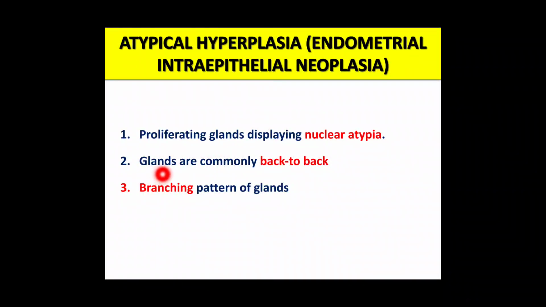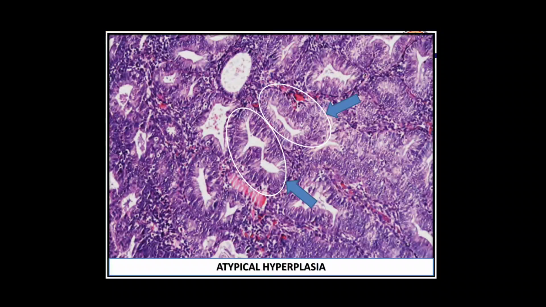The second important feature is that the glands are lying back to back with little intervening stroma. The stroma will be less and the glands will be lying back to back and showing crowding. And third is that the glands are complex and show branching patterns. So let us see in the pictures.